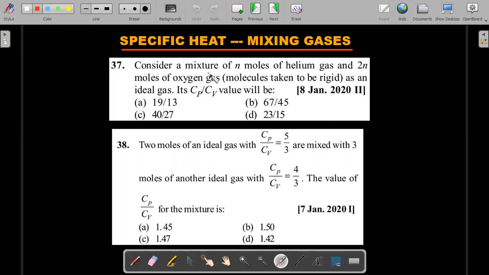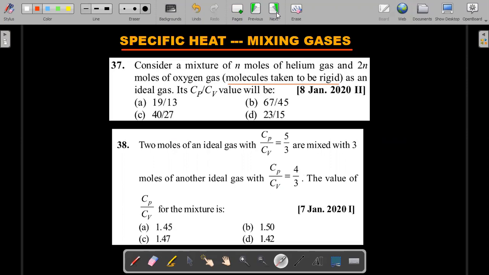Okay, so consider a mixture of n moles of helium gas and 2n moles of oxygen gas. Molecules taken to be rigid. I already explained rigid molecules means no vibrational degrees of freedom, as an ideal gas, and the value of gamma, which is Cp by Cv. Whereas in the second case, he gives the gamma of the first gas and gamma of the second gas, again asking for gamma of the mixture. So this style of question is one of the favorites of JEE.